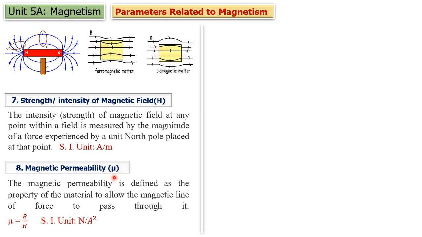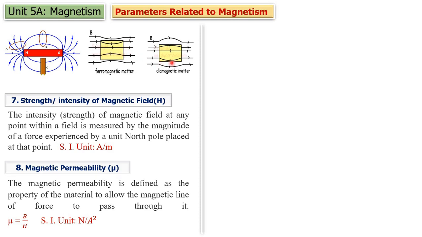Magnetic permeability. Suppose magnetic permeability is greater, then this material will allow more number of flux lines to pass through it. If magnetic permeability is less, then this material will not allow more number of flux lines to pass through it. That is the meaning of magnetic permeability. You can see here more magnetic flux lines are passing through this material, so it is allowing more flux lines to pass.